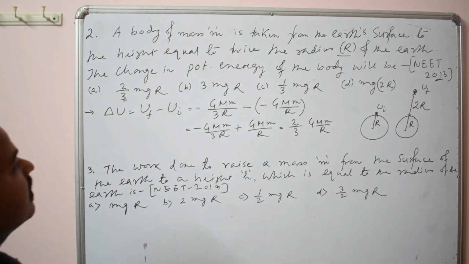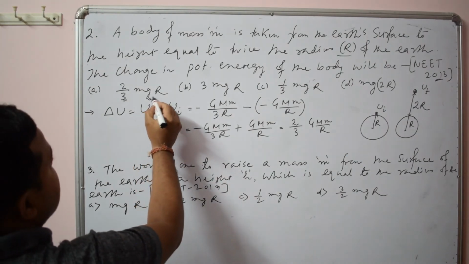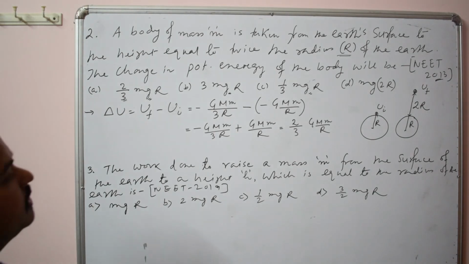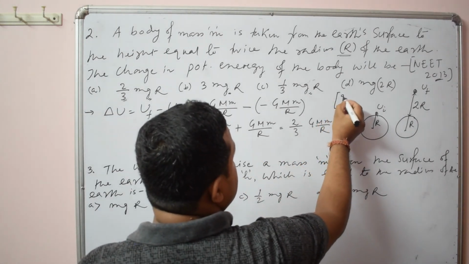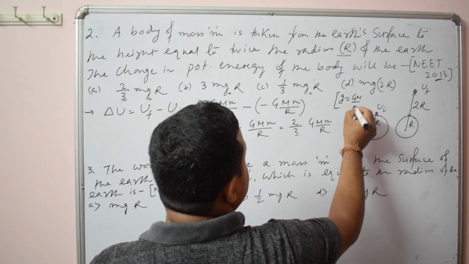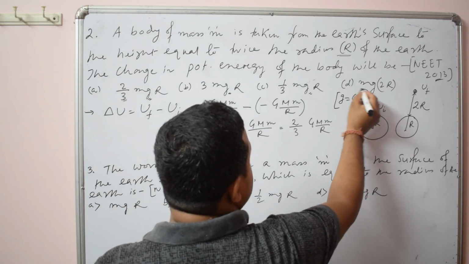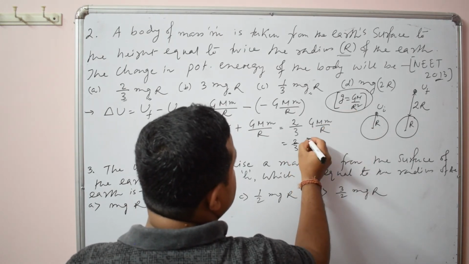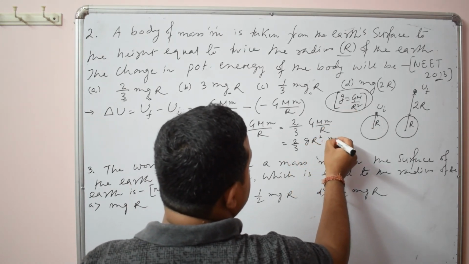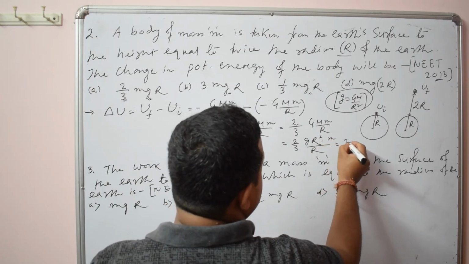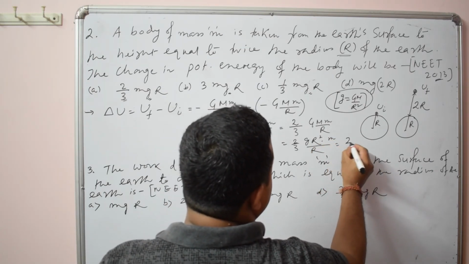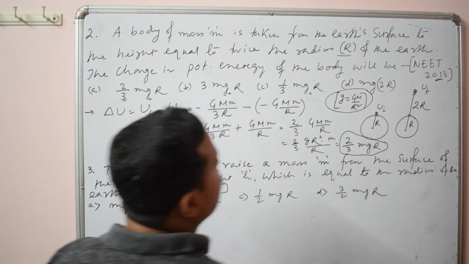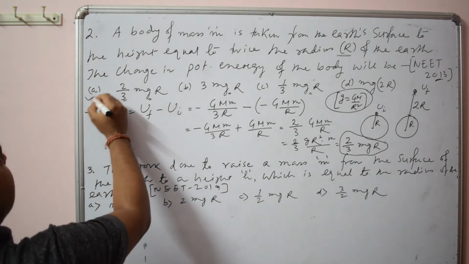But you see the formula, the options are given in terms of small g. So you have to convert this formula in terms of small g. How can you include small g? You know, g is equal to what? GM by R square. So what will be the value of GM? In place of GM you can write gR square. It will be 2 by 3 mgR. So this is the answer, 2 by 3 mgR. So it will be option 1.